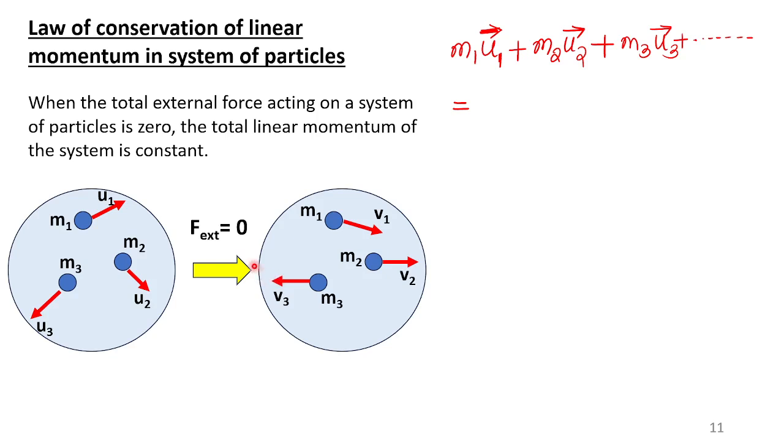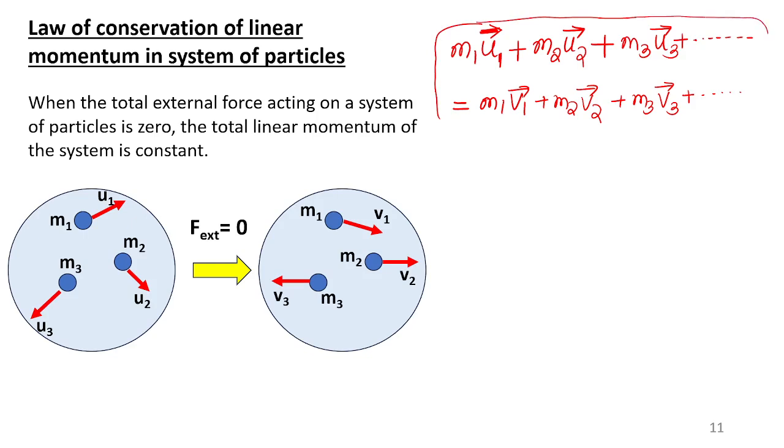It will be equal to the final momentum: m1 v1 plus m2 v2 plus m3 v3 plus, etc. This is true only if no external force. Understood? Mass into velocity is said to be linear momentum.